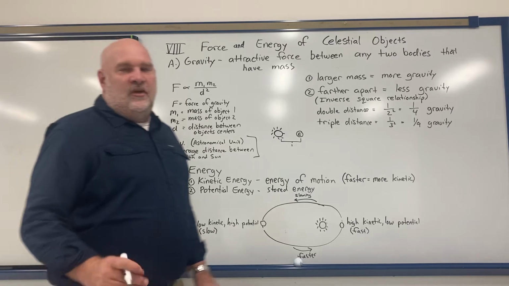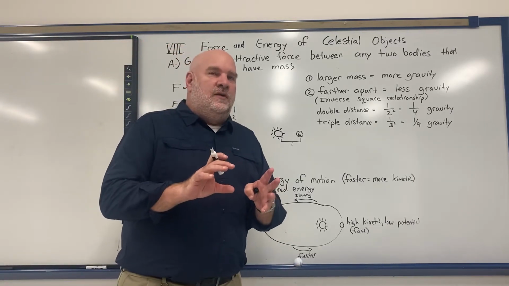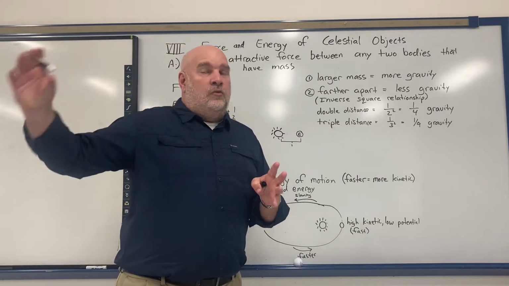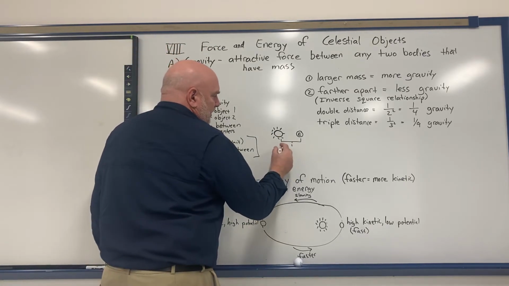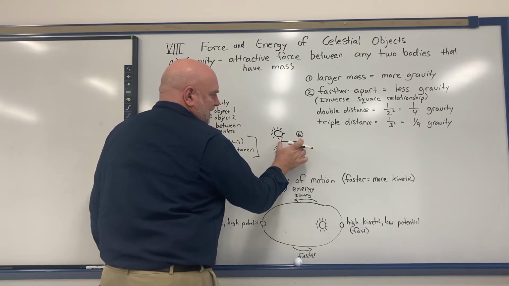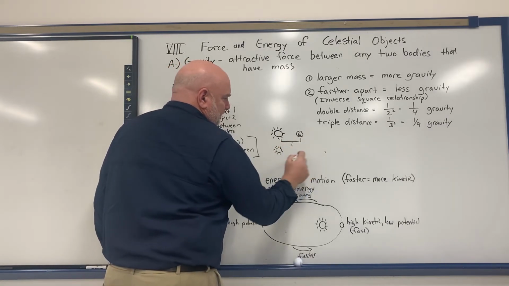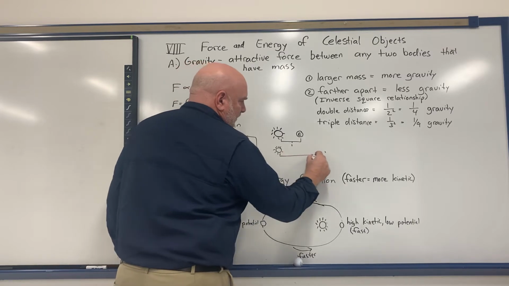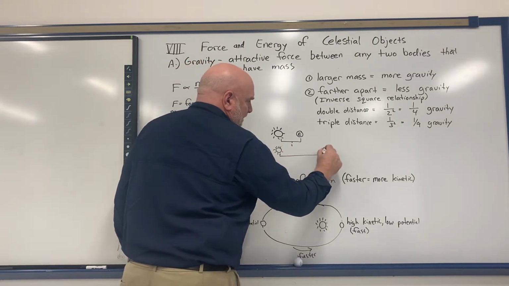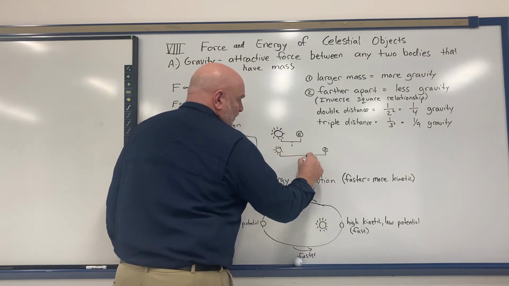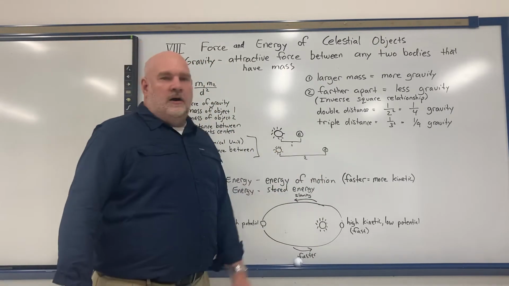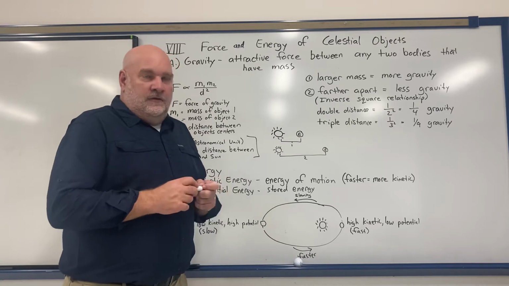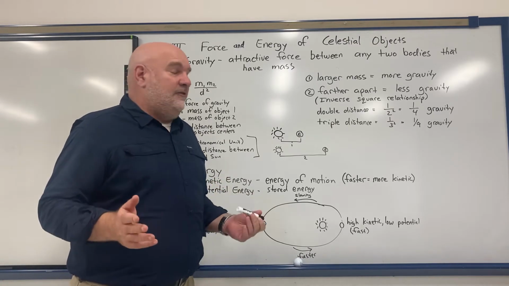Now, let's say I somehow was able to magically move the Earth twice that distance from the Sun. So instead of 1 AU, I double that distance, so the Earth was 2 AUs away from the Sun. Now it's farther apart from the Sun, so there's going to be less gravity.